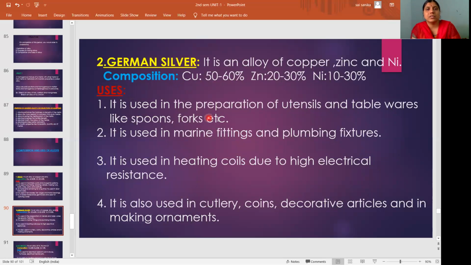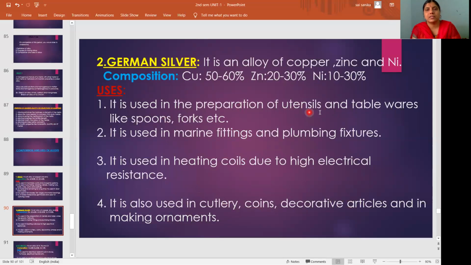This is used in the preparation of utensils and tablewares like spoons, forks, etc. It is used in marine fittings and plumbing fixtures. It is used in heating coils due to high electrical resistance. It is also used in cutlery, coins, decorative articles, and in making ornaments. Cutlery means knives, like that. So these are some of the uses.